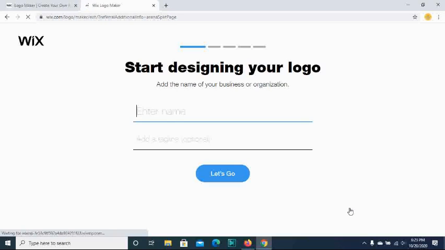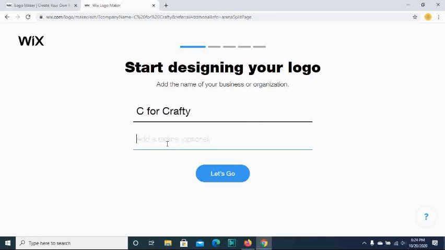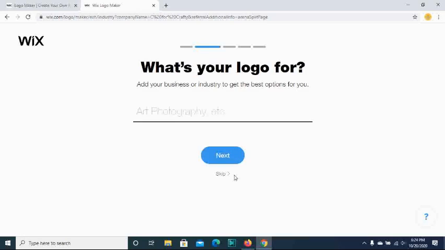Okay, now it says to start designing your logo. So you have to add the name of your business or organization. So let's enter. Okay, and if you have a tagline, you can add that. So I'm not adding anything here. Click on let's go.